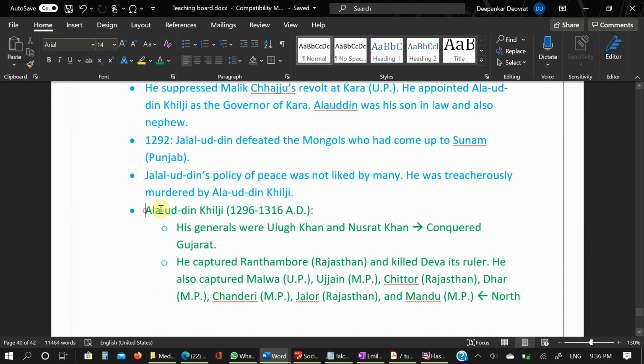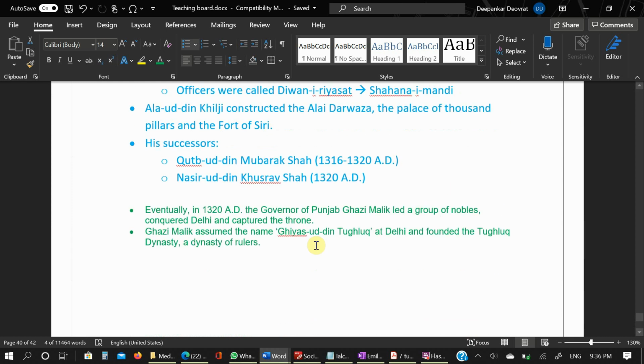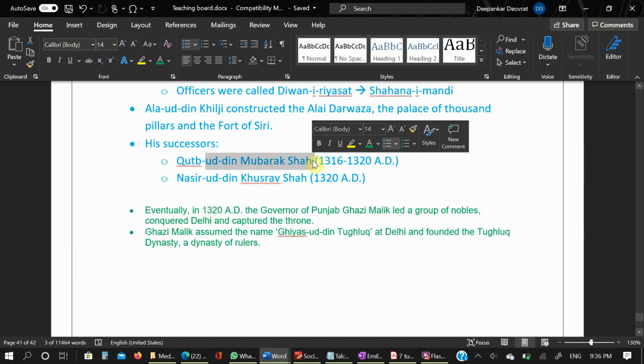After the death of Alauddin Khilji, who ruled from 1296 to 1316 AD, Malik Kafur placed Shihabuddin Umar, the son of Alauddin Khilji, on the throne. But he was removed by Mubarak Shah Khilji, who ruled from 1316 to 1320.